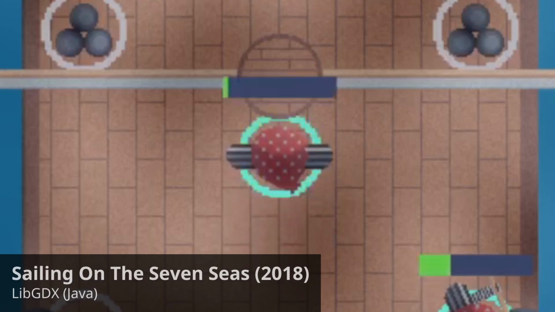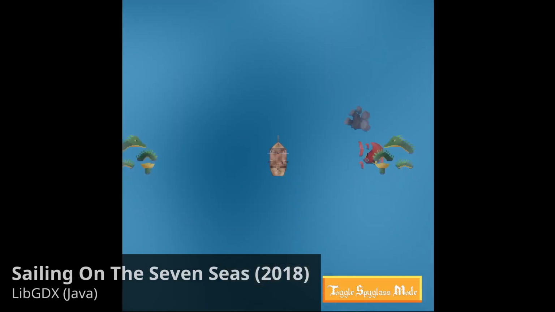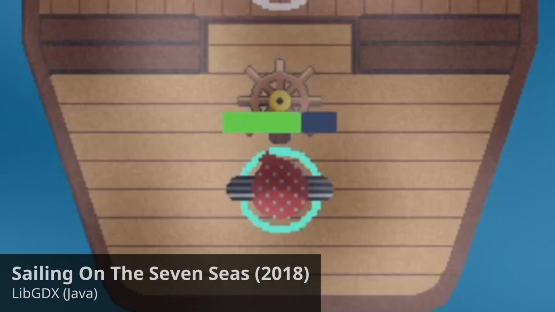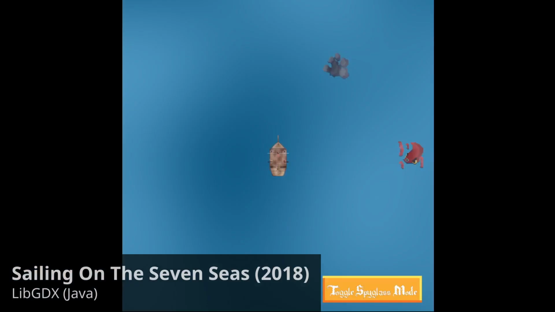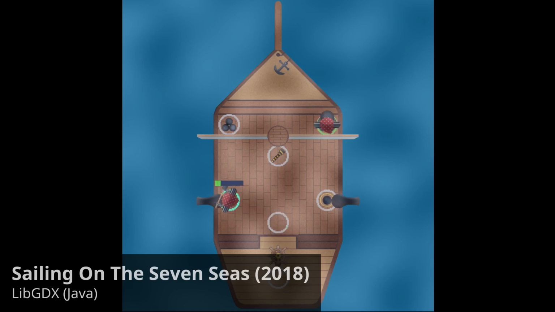When you did this, you couldn't actually see the sea monsters unless you had a crewmate on the mast. This enables the spyglass, allowing you to see monsters. If you bring someone to the wheel, then you're going to be able to move the ship to avoid obstacles and monsters. Since there's only 2 crewmates on the ship, you have to trade off between having crewmates on the cannons, on the mast, or on the wheel.